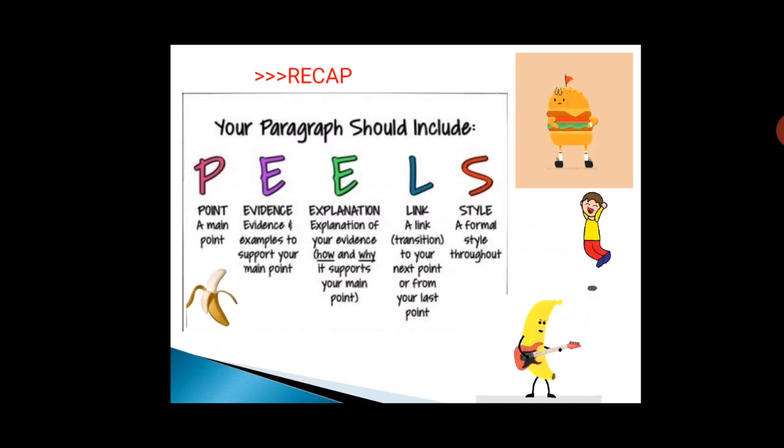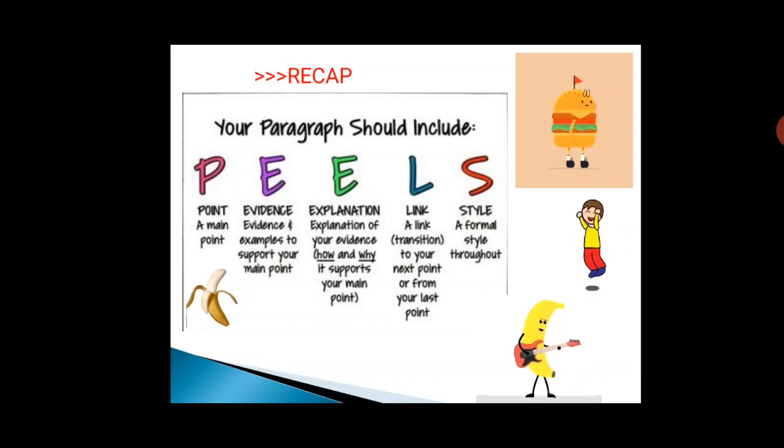So finally, jump and enjoy, because all you need to remember in paragraph writing is the hamburger and your banana peels. What does this mean? See here, children. The hamburger tells that you should have a topic sentence, a concluding sentence stuffed with supporting information and in an interesting manner. And the peels tell you how you should write this supporting material. First, the point, a main point. Second, the evidence, that is examples to support your main point.